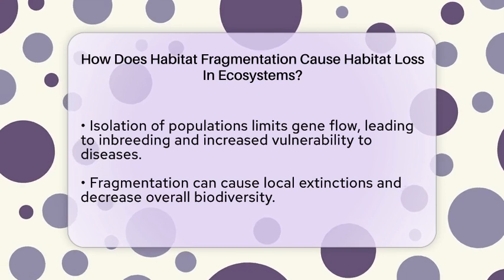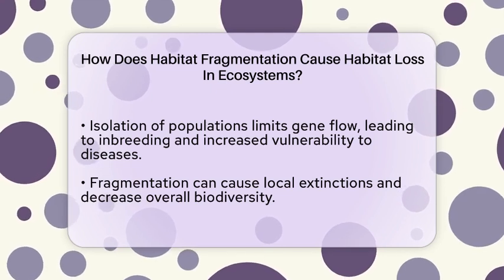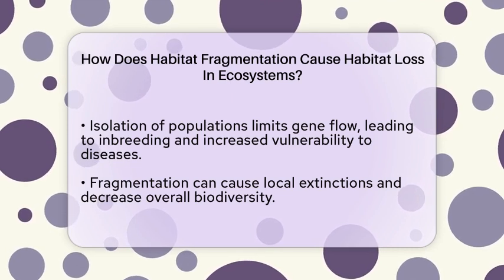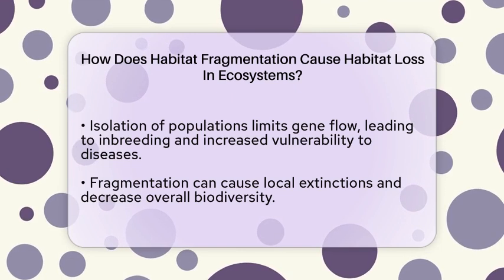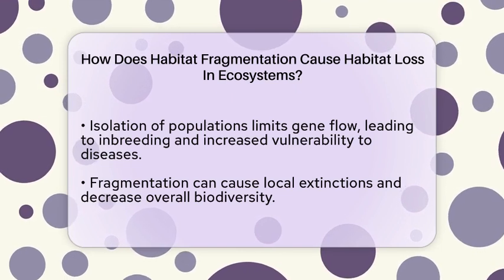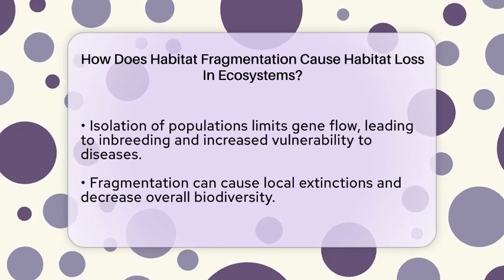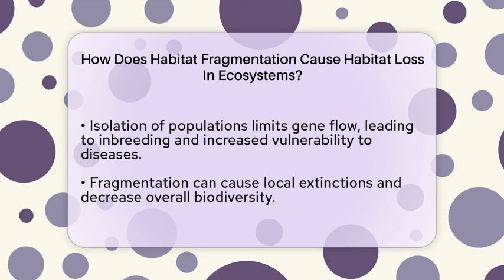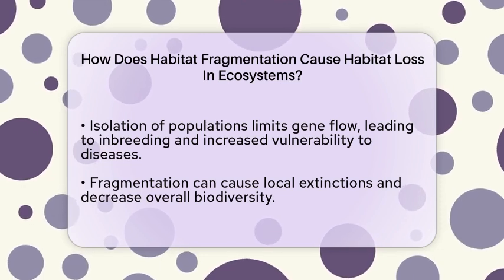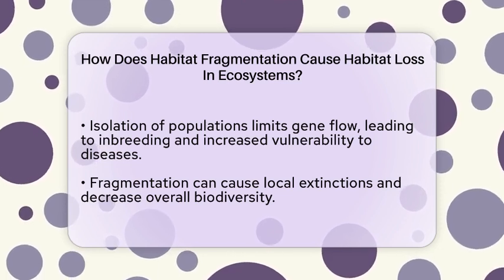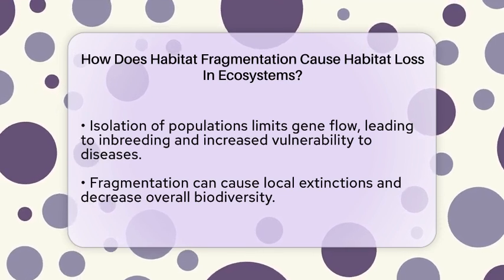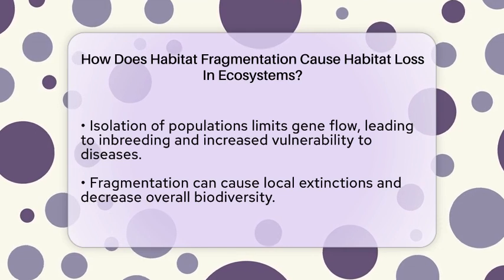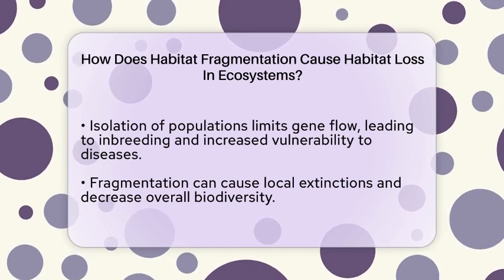The effects of habitat fragmentation are serious. The total habitat area decreases, which means fewer homes for wildlife. The quality of remaining habitats drops because of increased edge effects. Populations become isolated, reducing genetic diversity and resilience. This leads to a drop in biodiversity, with some species disappearing altogether. Ecosystem functions like nutrient cycling and plant growth can also be disrupted.